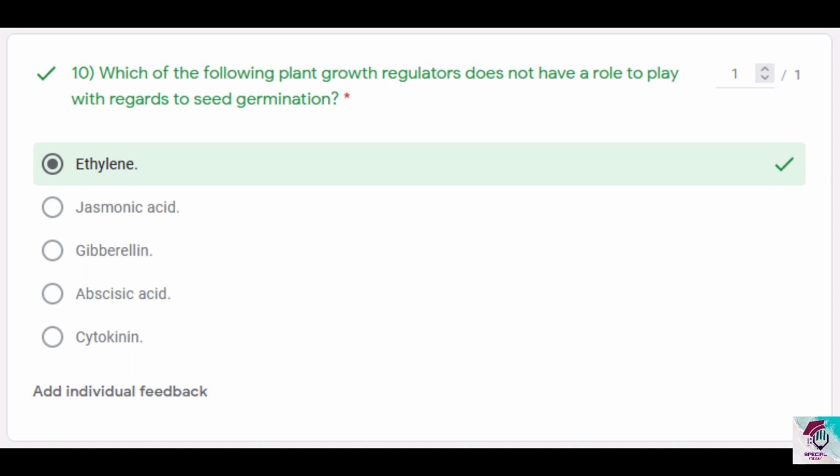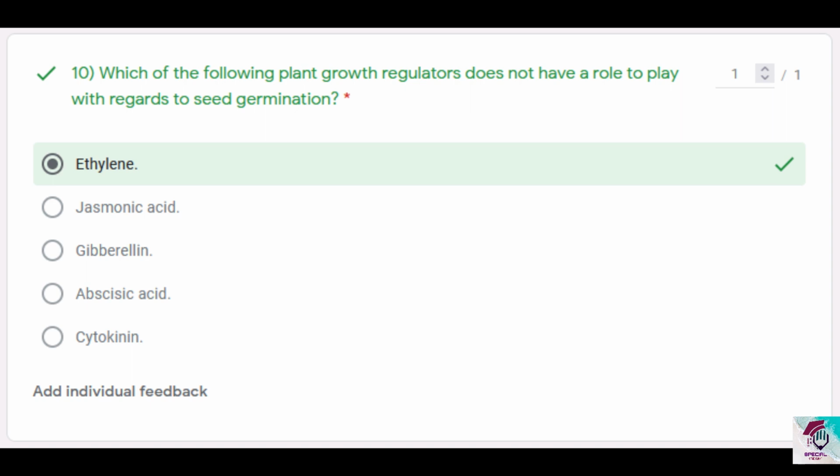Option C, gibberellin, it stimulates seed germination. Abscisic acid, option D, it actually inhibits seed germination during early stages of seed dormancy. While promoting seed dormancy, it inhibits early seed germination. And option 5, cytokinin. Yes, cytokinin also stimulates seed germination.